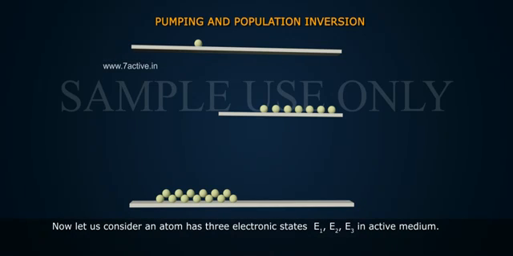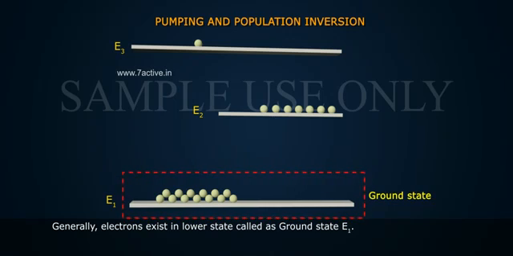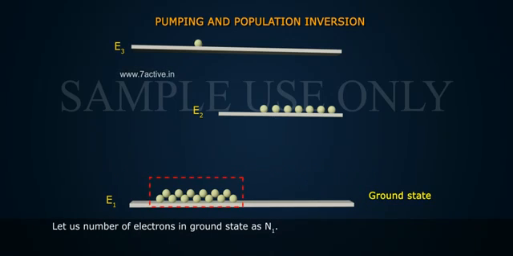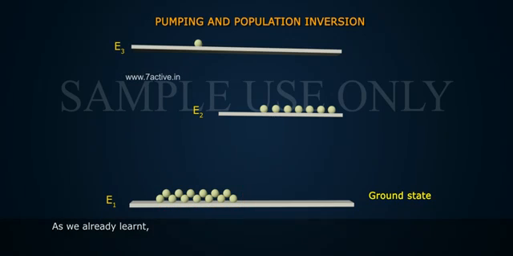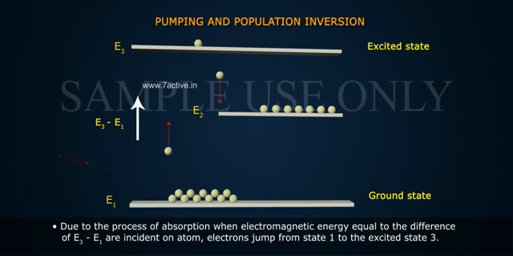Now, let us consider an atom has three electronic states, E1, E2, E3 in an active medium. Generally, electrons exist in the lower state called the ground state E1. Let us denote the number of electrons in the ground state as N1. As we have already learned, due to the process of absorption, when electromagnetic energy equal to the difference of E3 minus E1 is incident on the atom, electrons jump from state 1 to the excited state 3.